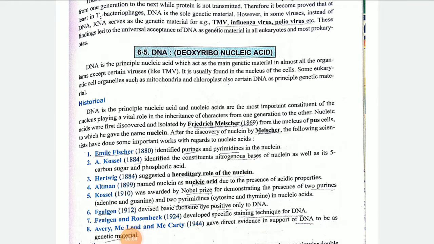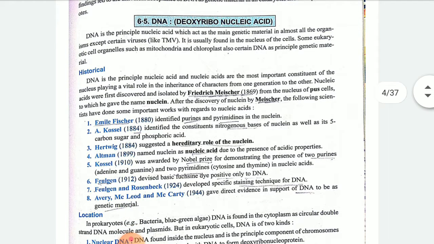Today we are going to continue the next topic of lesson 6, that is DNA. As I told that day, we basically have two types of genetic material, DNA and RNA. Along with that, children, protein also acts as a genetic material in lower organisms. Let us see the DNA.